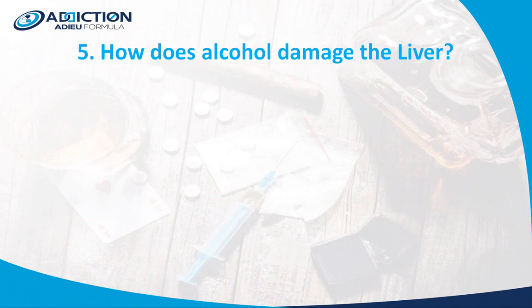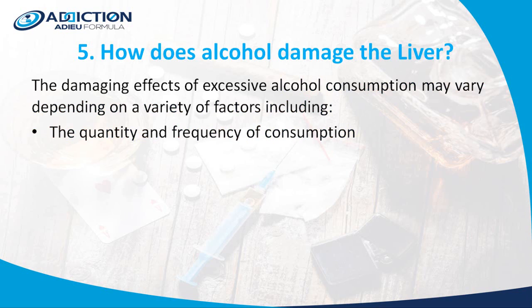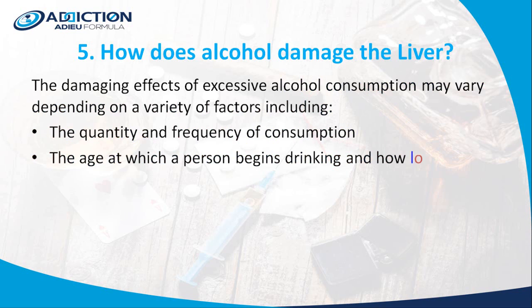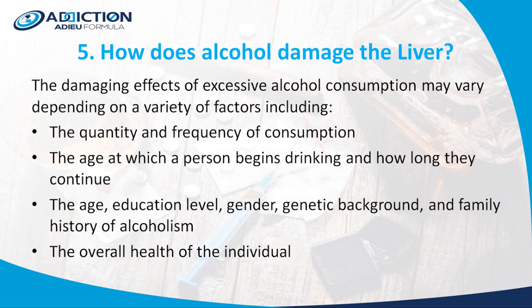Number 5, how does alcohol damage the liver? The damaging effects of excessive alcohol consumption may vary depending on a variety of factors, including the quantity and frequency of consumption, the age at which a person begins drinking and how long they continue, the age, education level, gender, genetic background, and family history of alcoholism, the overall health of the individual.